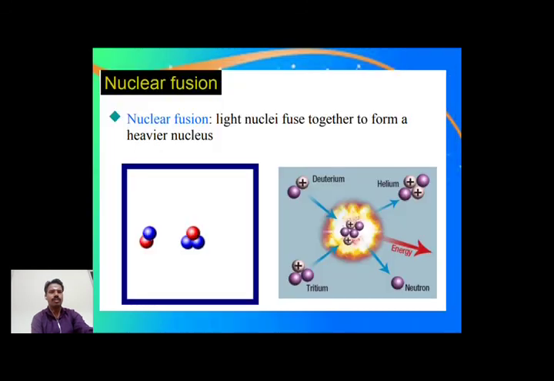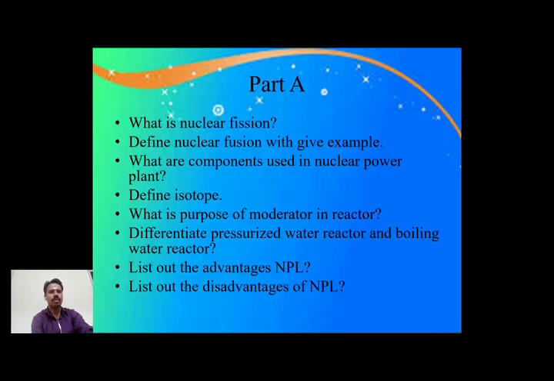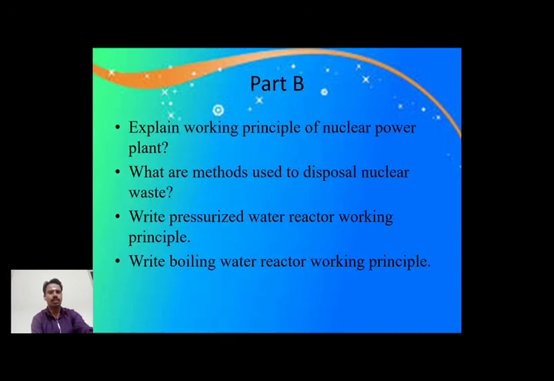What is nuclear fusion? It is possible to be asked as another 2 marks. It is nuclei getting together to form a heavier nucleus, to form a heavy one. At that time also energy is released. As an example, we can form helium with the help of hydrogen atoms. It is possible to ask 2-mark questions and then 6-mark questions.